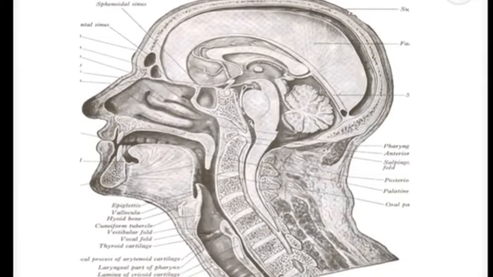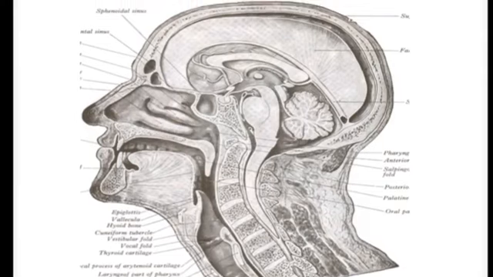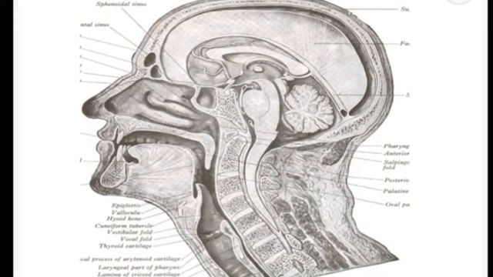If we talk about the conducting part of the respiratory system, it starts from the nasal cavity. This is the nasopharynx. Then this is the larynx and trachea, the bronchi and the bronchioles. This is the conducting part of the respiratory system. Its function is just to conduct the air into the lungs.